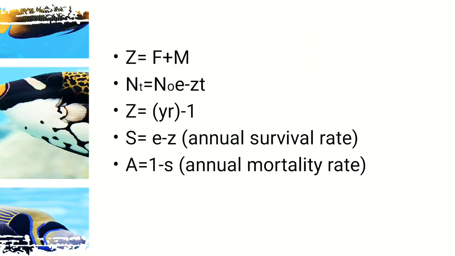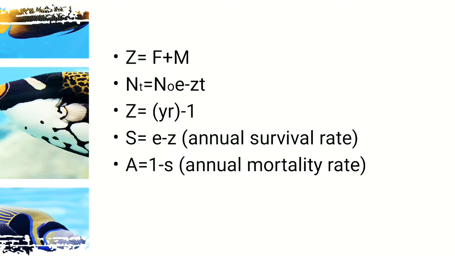Here are some useful equations that we have to know for the calculation of mortality and survival rate, where Z is the instantaneous mortality. Nt is equal to N0 e to the power minus Zt, for time t, if we have to calculate, then this is the equation, and where S is the survival rate.